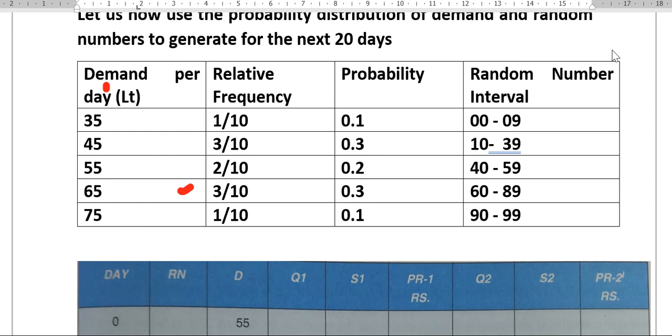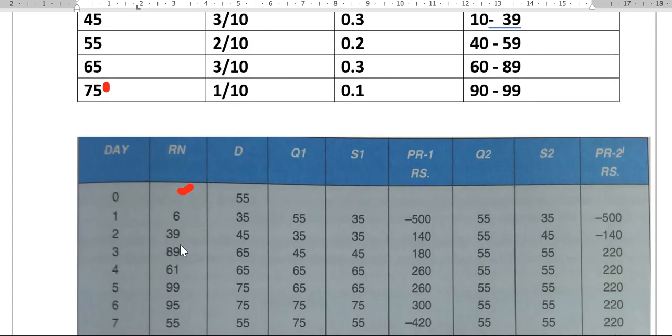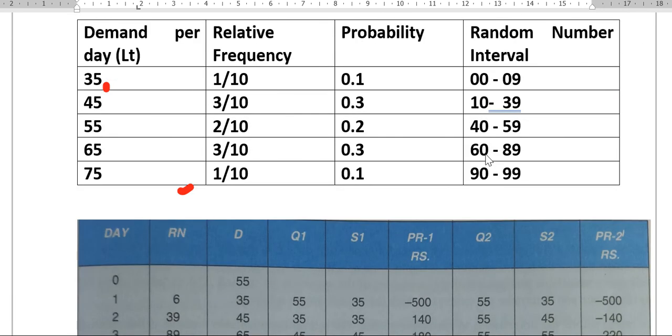Now you can say random number 89. So where is 89 coming? 89 is coming here. Okay, so 65. That means demand is 65. So this number has been taken.